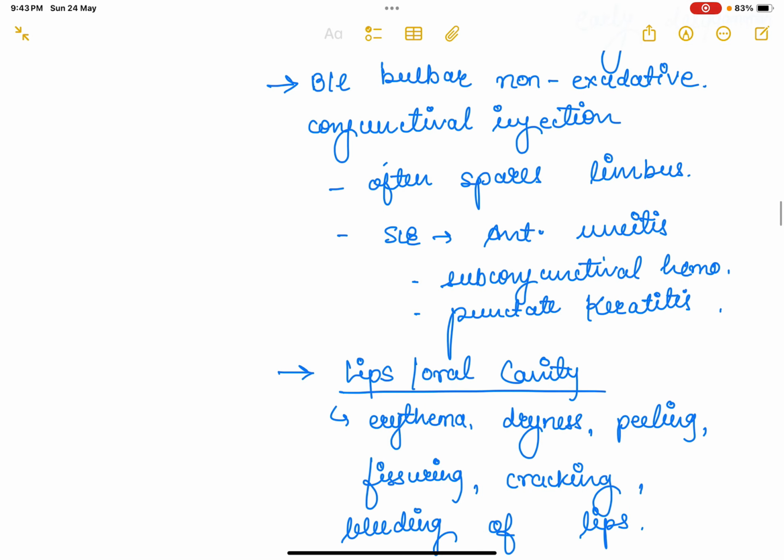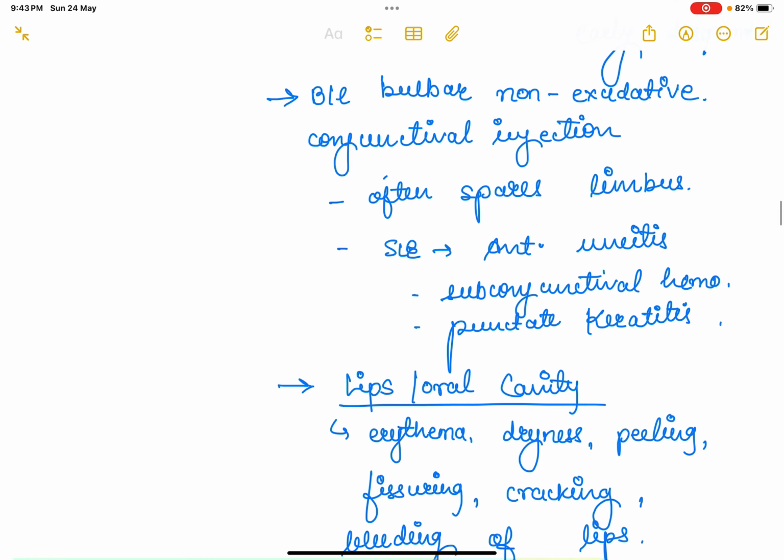Then the patient would get bilateral bulbar non-exudative conjunctival injection. Yes, it will be non-exudative, and it will often spare the limbus. On slit lamp examination, you will get anterior uveitis, subconjunctival hemorrhage, or punctate keratitis.